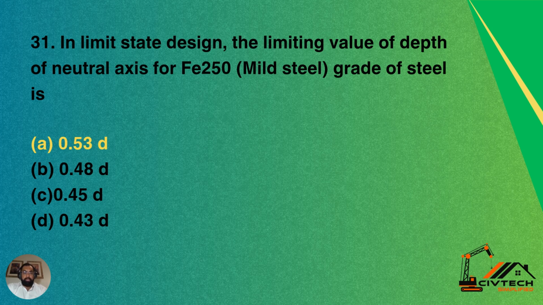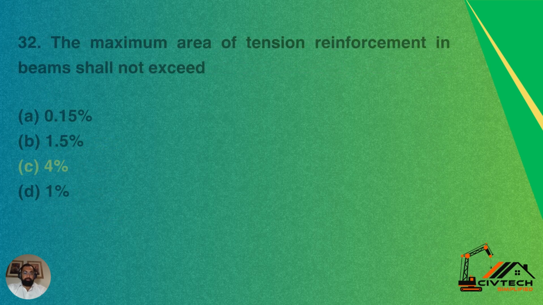Question 31. In limit state design, the limiting value of depth of neutral axis for Fe250, like mild steel grade of steel, is known as option A, 0.53D, option B, 0.48D, option C, 0.45D, option D, 0.43D. So A is the correct answer. 0.53D is the correct answer. In limit state design, the limiting value of depth of neutral axis for Fe250 grade of steel is 0.53D.